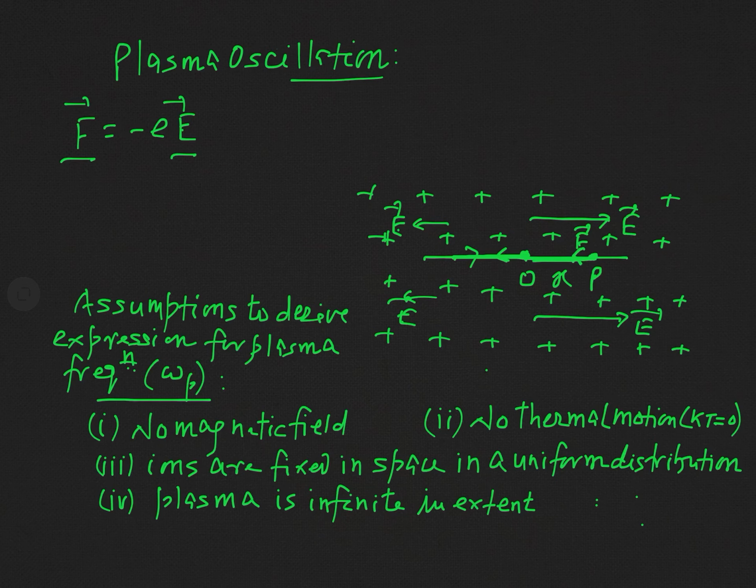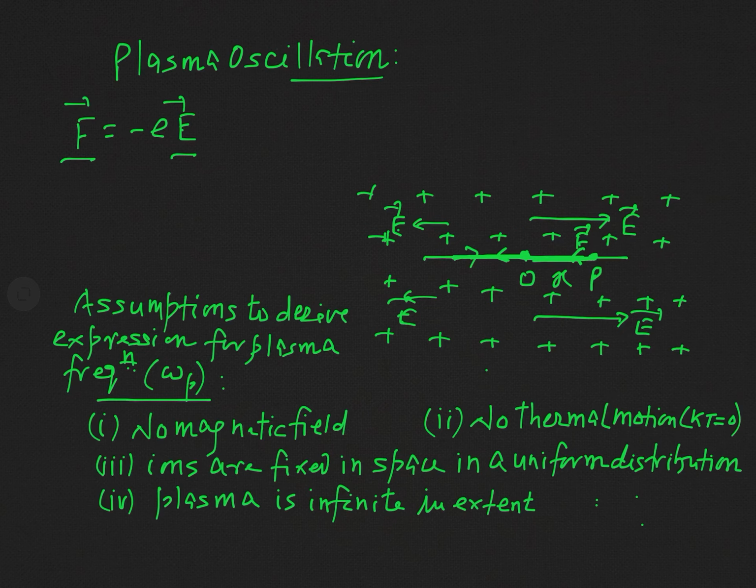So you can see the electron, under the electrostatic field developed in the plasma medium, oscillates about its equilibrium position O. In fact, this oscillation is known as plasma oscillation, or you can say electron oscillation.